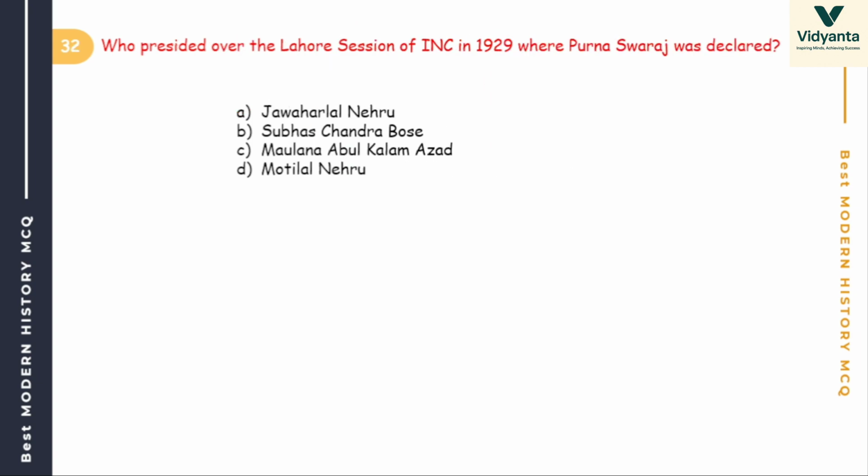Clear? Next, who presided over the Lahore session in 1929 where Purna Swaraj was declared? Important. Options are Jawaharlal Nehru, Subhash Chandra Bose, Azad, Motilal Nehru.